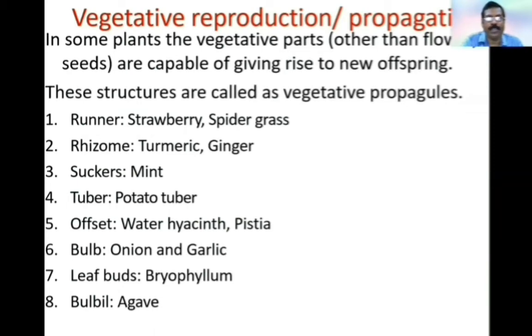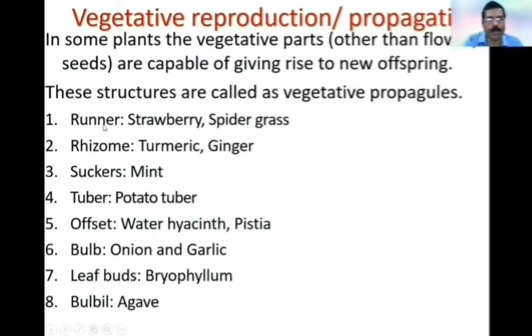Vegetative propagation or vegetative reproduction. In some plants, the vegetative parts are capable of giving rise to new offspring. So what are the vegetative parts of a plant? The vegetative parts of a plant are the parts other than the flower and seeds.